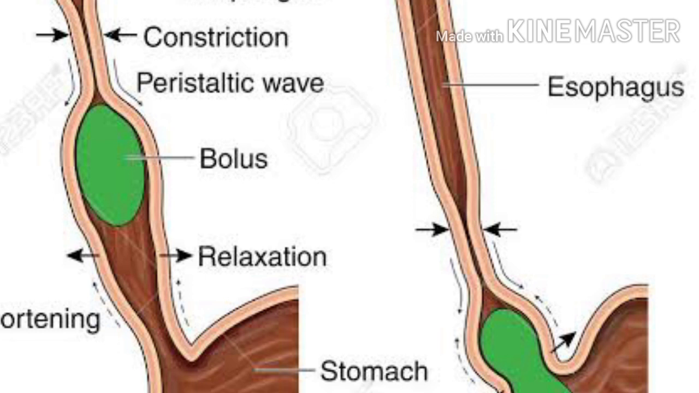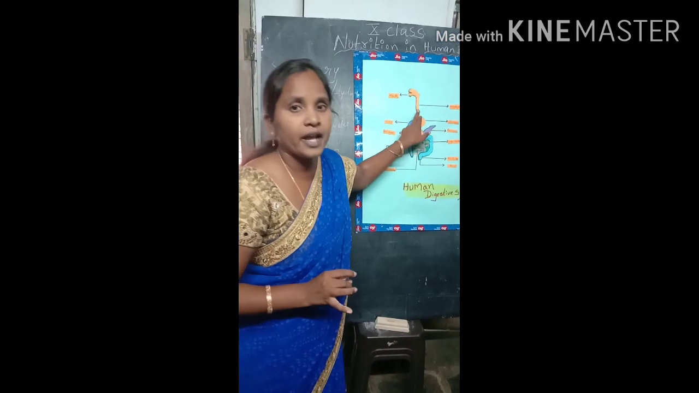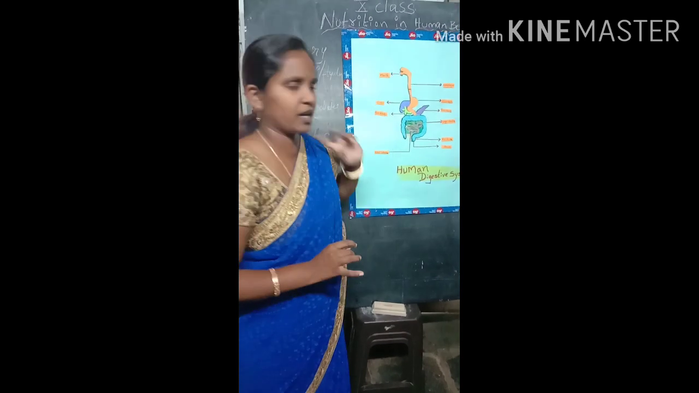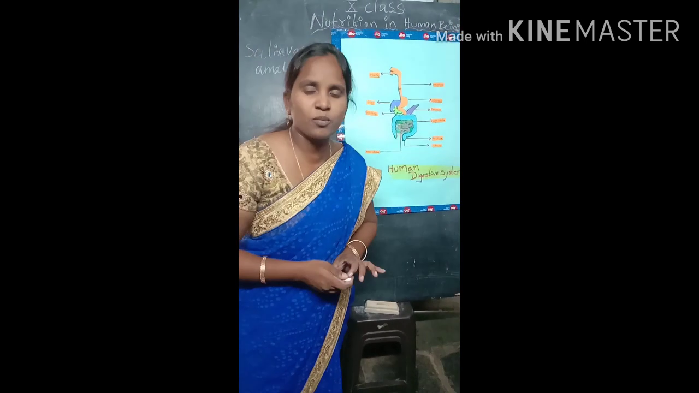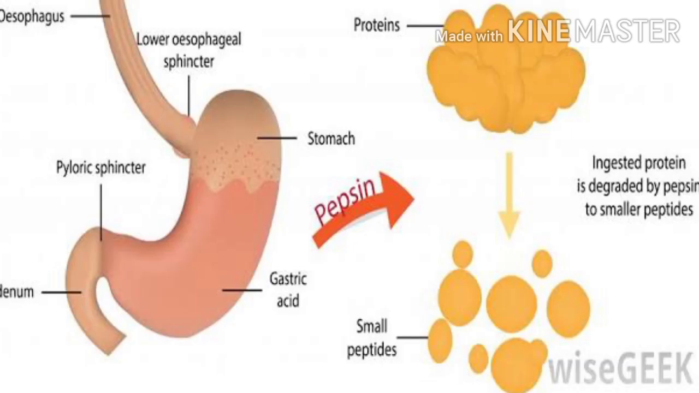With the help of peristaltic movements, the masticated food, that means small, slightly digested particles, enters the esophagus, and then it enters the stomach. Then what is the role of the stomach? What will the stomach do? What happens to the food after entering the stomach? Let us explain.